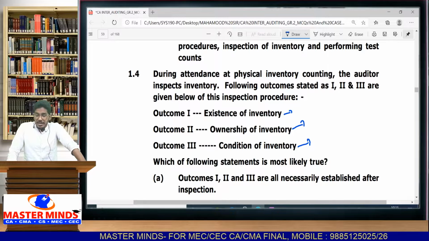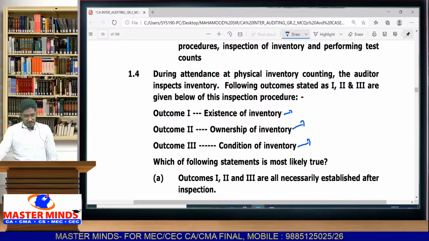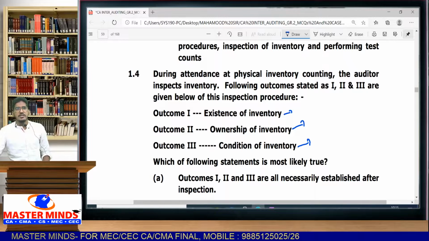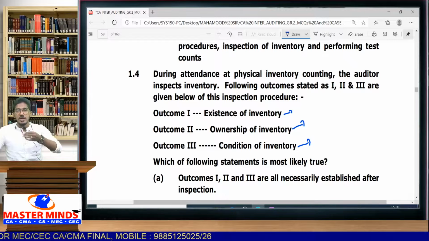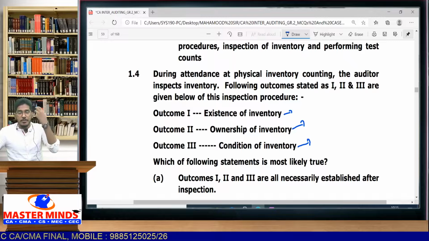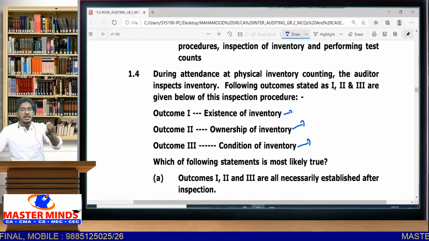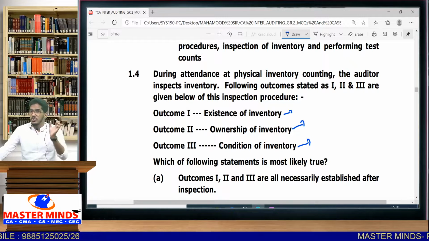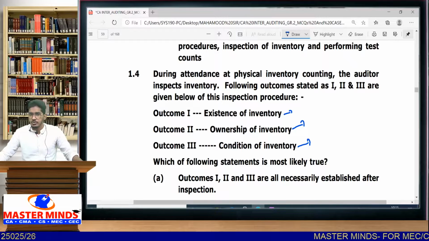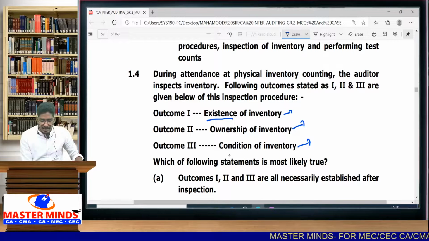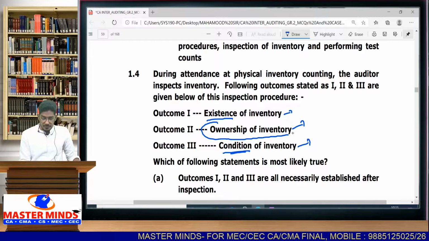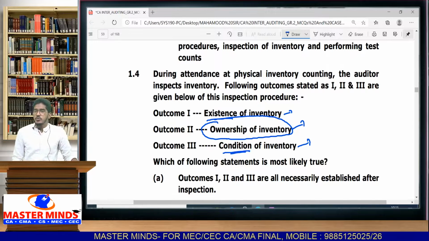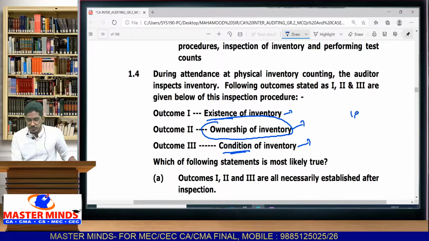Let us come to outcome 3, condition of inventory. Is the inventory condition good, bad, damaged, or of superior quality? That also you will come to know. When you do physical inventory counting, by observing you will know whether the inventory is of proper quality or not, whether it is in good condition or bad condition. So outcome 1, existence, and outcome 3, condition, definitely you will know once you perform physical inventory counting. But ownership of inventory, see this, suppose there is some 1 lakh units of stock.